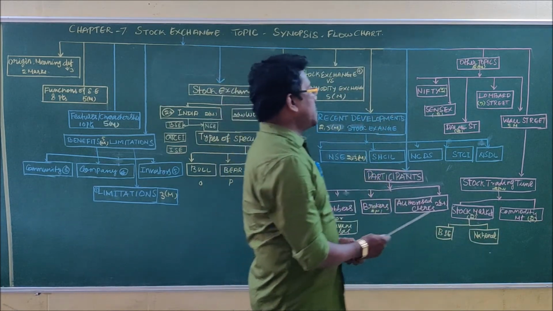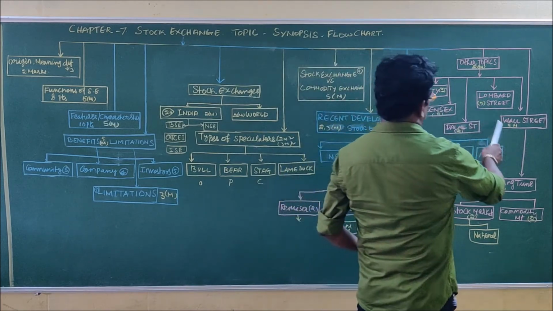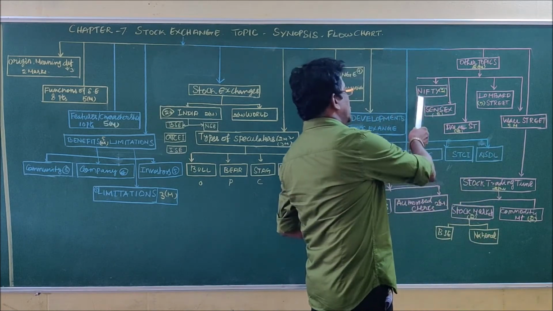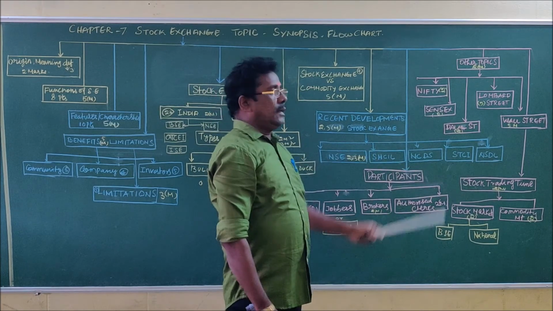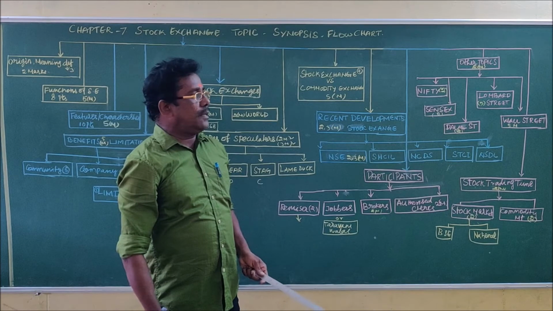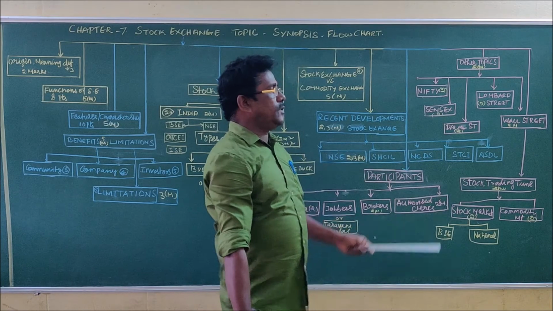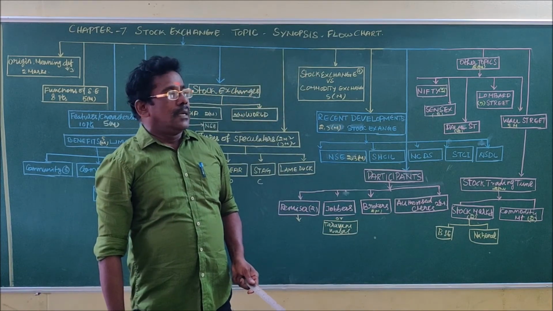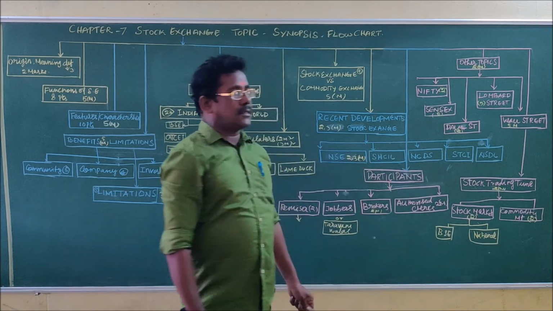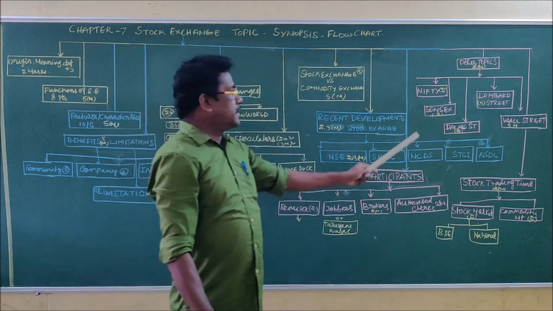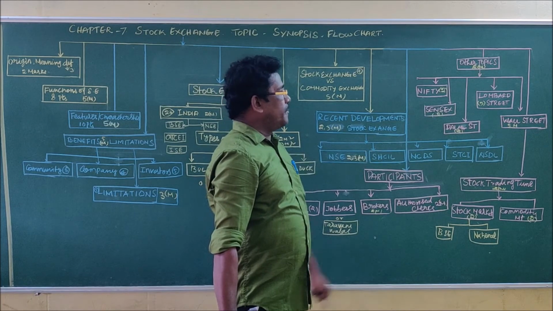The other very important topics are Nifty, Sensex, Dollar Street, Lombard Street and Wall Street. Nifty, as we saw in the previous class, is a word originated from National and 50, a coined word known as Nifty. The 50 important top companies from various sectors are considered for the calculation of the Nifty. The Sensex is the index of the stock exchange, and 30 important sectors are taken into account for the calculation of the Sensex index.